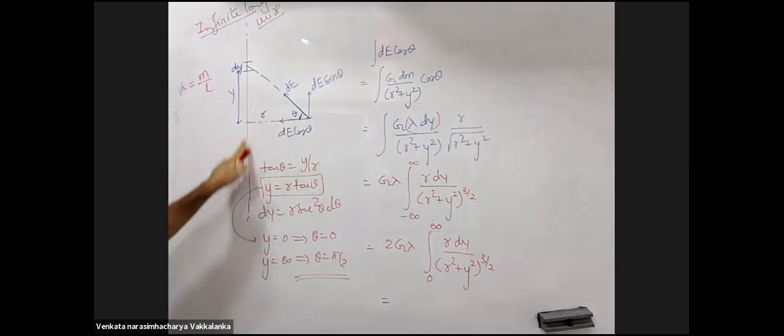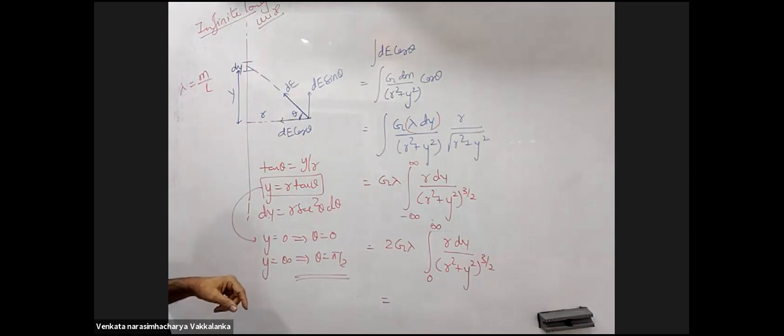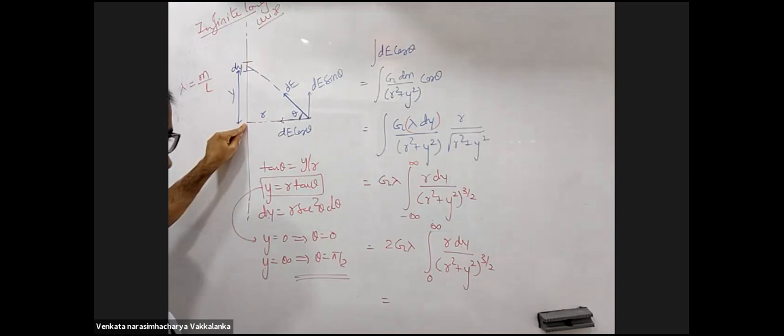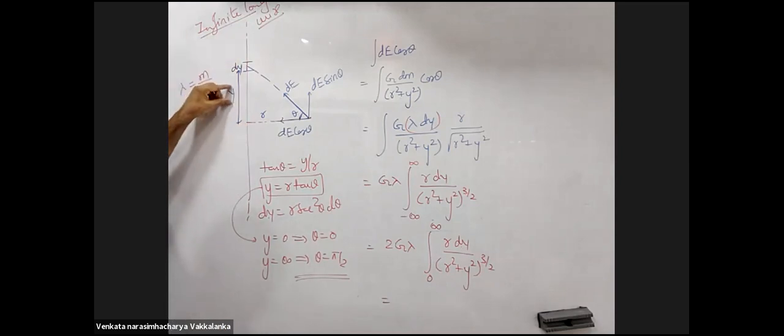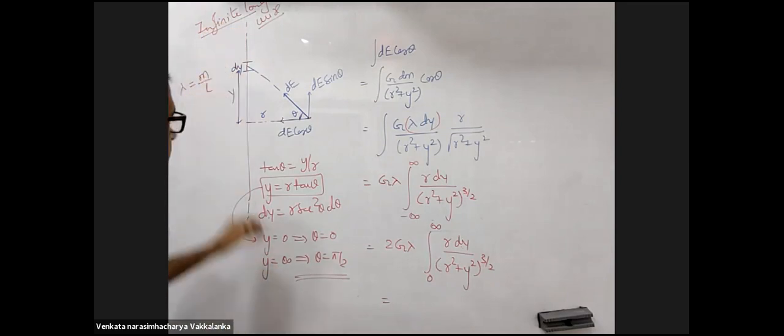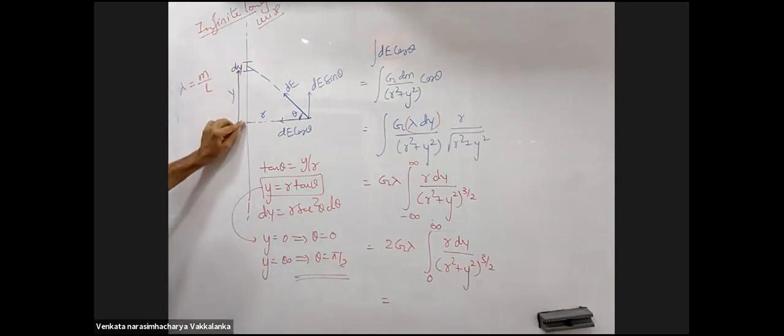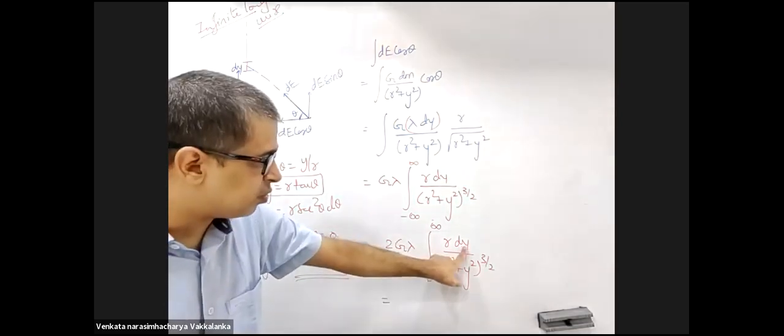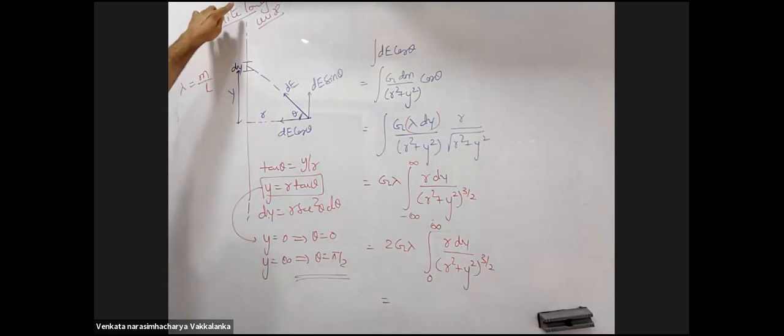Take the element anywhere. Y is a variable. Take it a bit higher or lower, what difference does it make? If I take it here, y will be small. Y is a variable. You are integrating with respect to y from minus infinity to plus infinity.